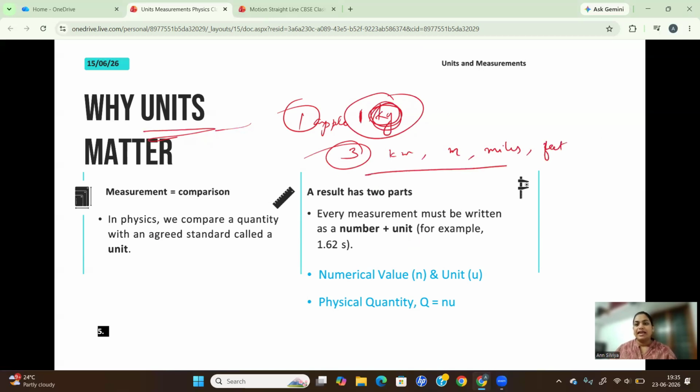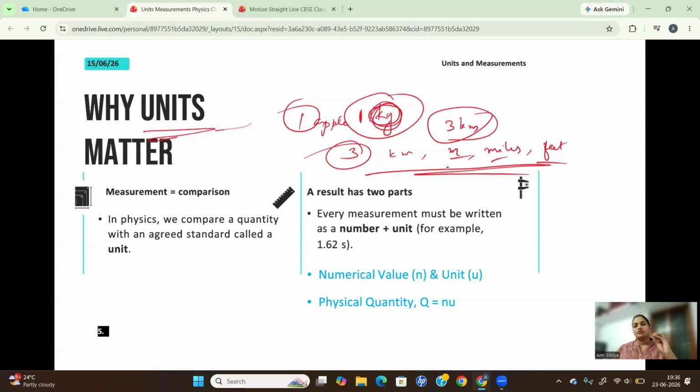It can be any of these. But for the answer to be precise or significant, what do you have to say? It's 3 kilometers, because that's the right answer. It's not 3 meters, it's not 3 miles, it's not 3 feet, right? So that's why unit is very important.